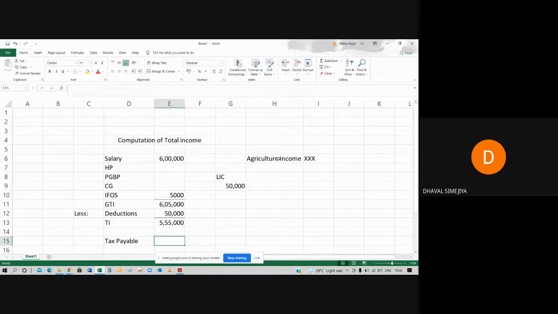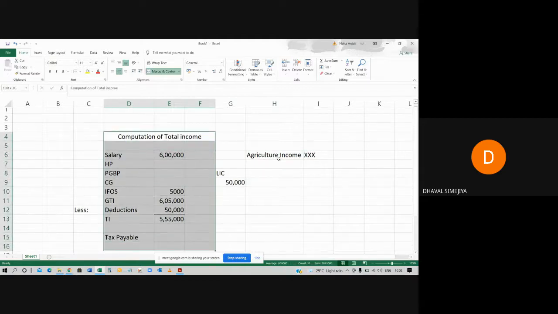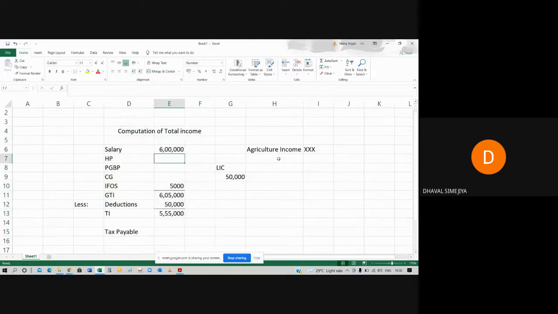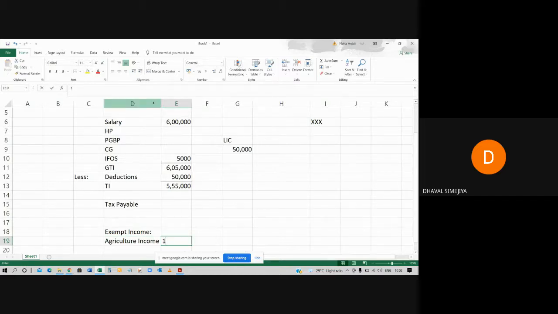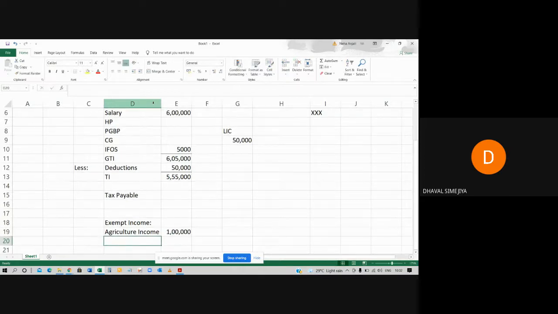But agricultural income, it means those incomes which are exempt, will not be included in your gross total income chart. It will be shown separately. After all this, we will write down that exempt income. So exempt income is agricultural income. Let's say you have agricultural income also. So you will write it down separately. Let's say 1 lakh rupees, on which you are not supposed to pay any tax. Okay.